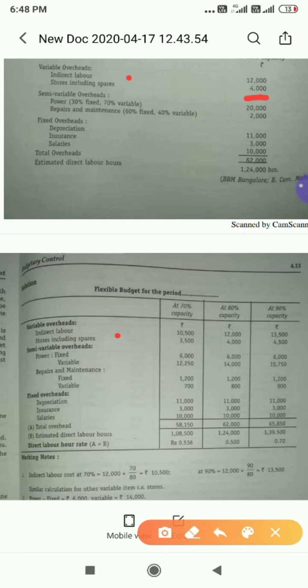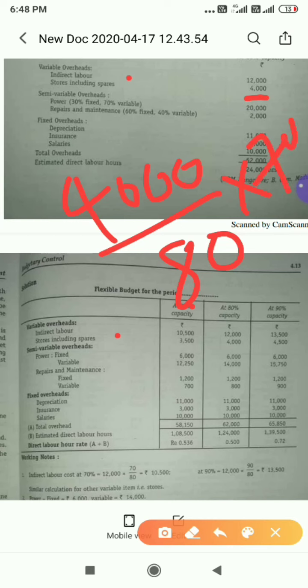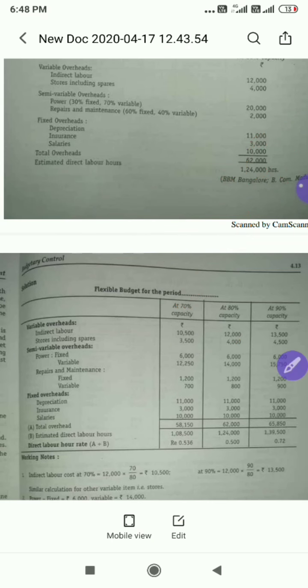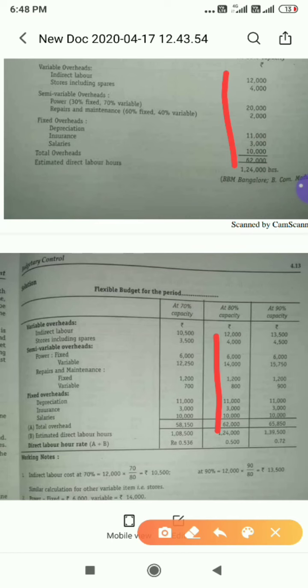So we have to calculate for now 70%. Simple, 4,000 divided by 80 into the same calculation, 70%. So we will get 3,500, and 4,000 for 80% they have already given. Please remember, for 80% you have to keep the same values. Look at here, both values are same.